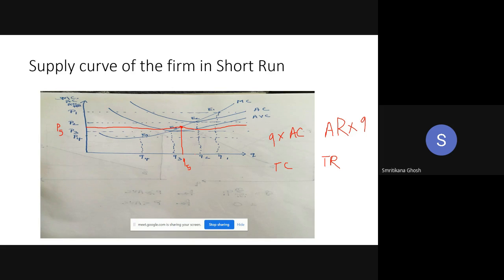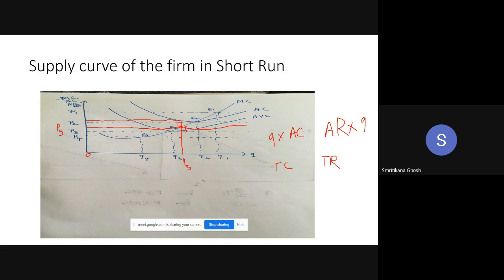Now we have to check what the average revenue and the average cost are. So this is E5, and average revenue is E5Q5. Is that okay to you? Yes, ma'am. And what is average cost? To find out the average cost, we have to drag the line like this. So that will be the average cost. So what is the total cost? This is the total cost, this total area.